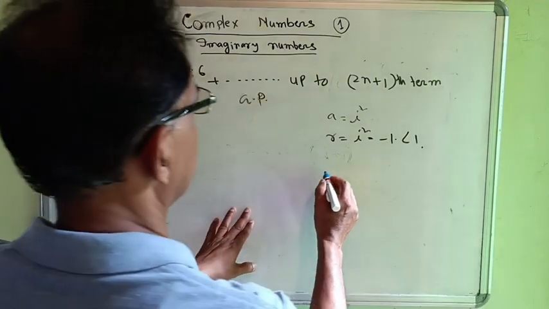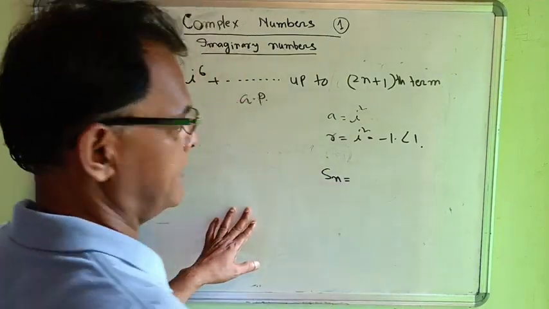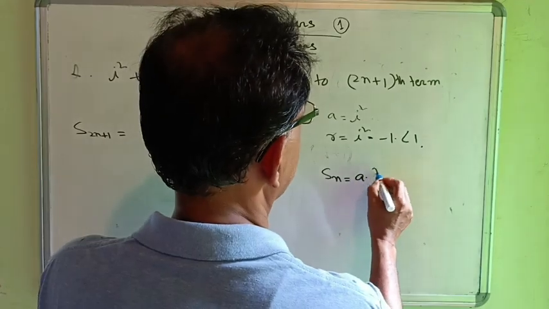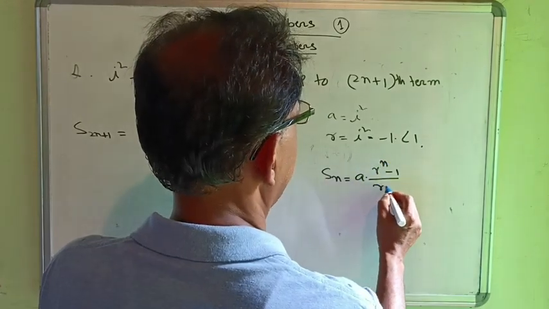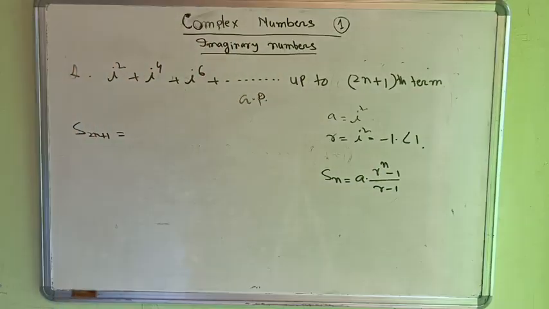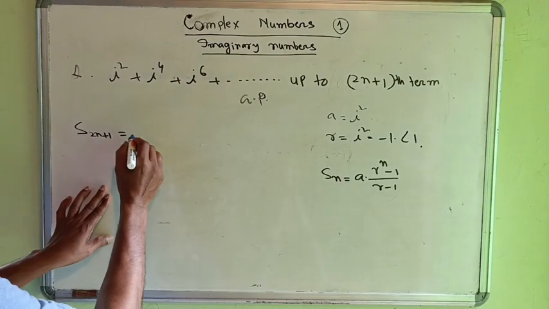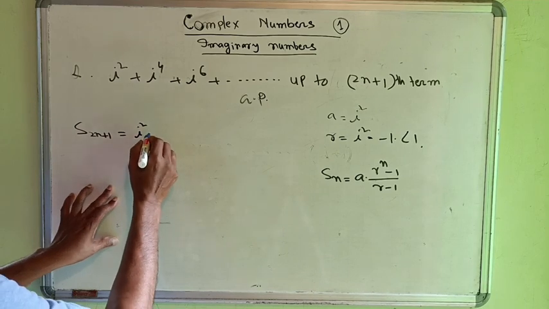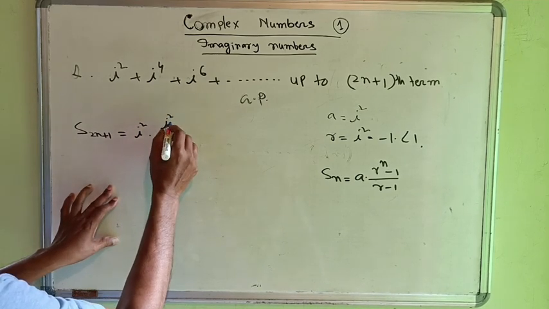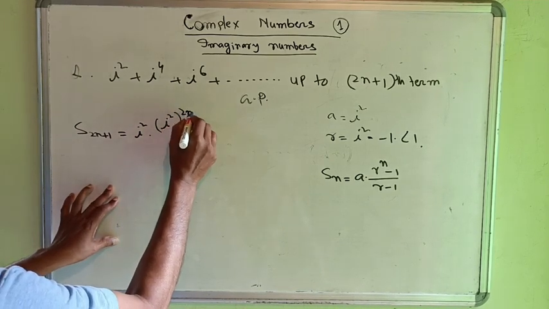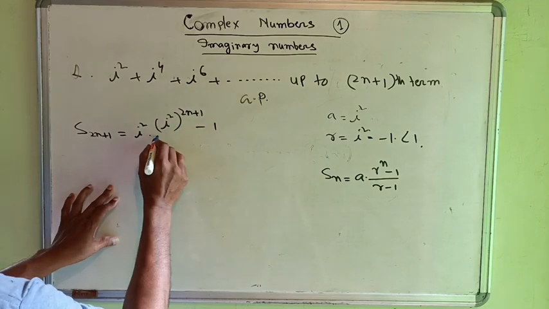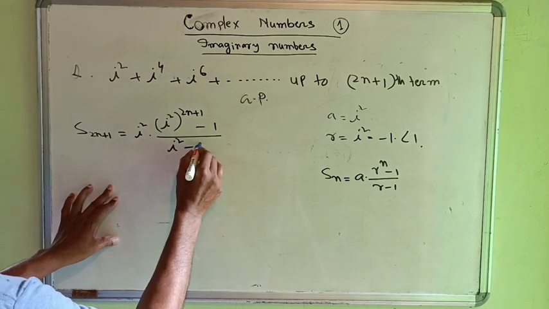Since we know Sn in case of GP is a into r to the power n minus 1 divided by r minus 1, therefore we write a equal to what? i square into i square whole to the power 2n plus 1 minus 1 divided by i square minus 1.